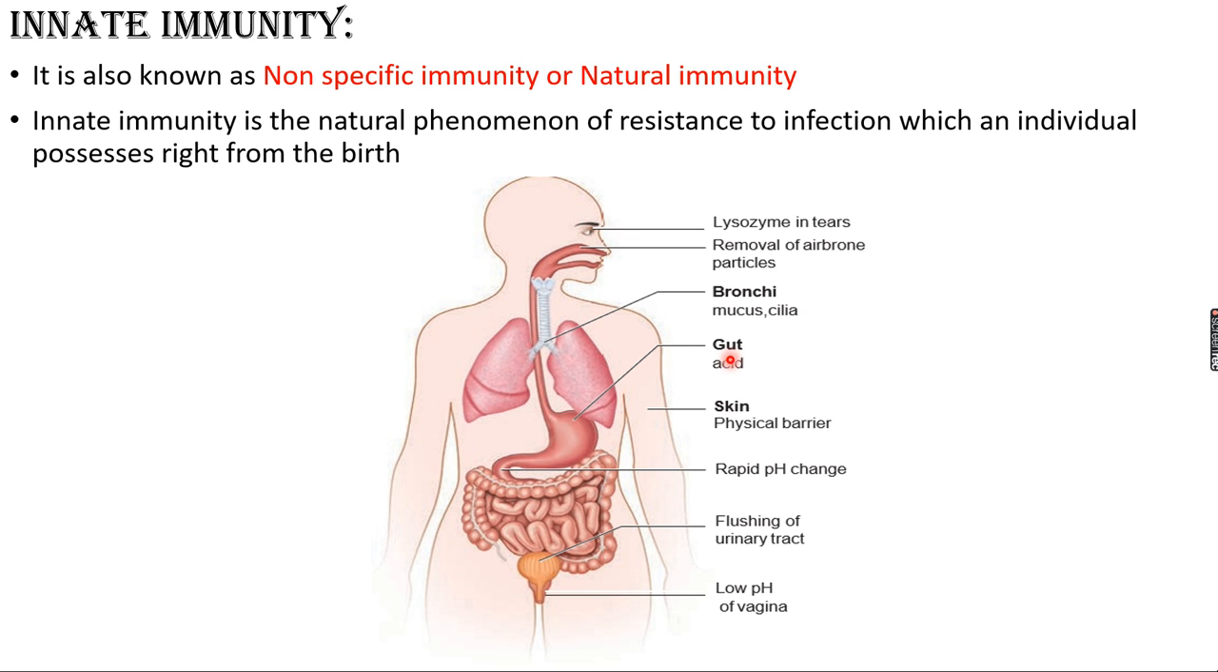And we'll see about the gut. In this region, the stomach secretes HCl, an acidic medium which can kill the microbes. Skin is an anatomical barrier which can protect your body against the germs, and it also keeps a low pH, 3 to 5. Rapid pH change occurs in the intestine, and there is flushing of the urinary tract and low pH of the vagina in females. All these things act as natural immunity, which is also called innate immunity. Is it clear, Amma?